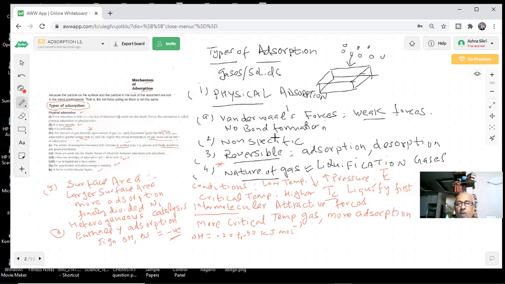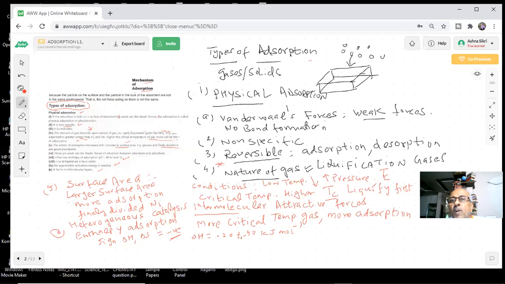What is the reason for the low value of enthalpy of adsorption for physisorption, students? What is the reason for the low value? Important question for the paper. Most of the questions I discuss in my lectures, so you will get those in the paper. So what is the story here? Why is the value low? Sir, because in physisorption, the attractive forces are weak van der Waals forces. Yes. Why is there an evolution of heat, students?